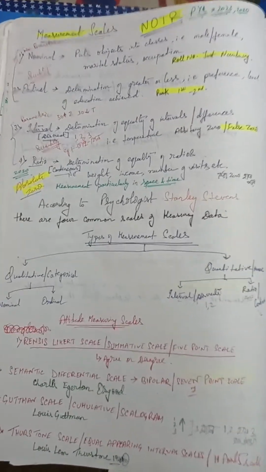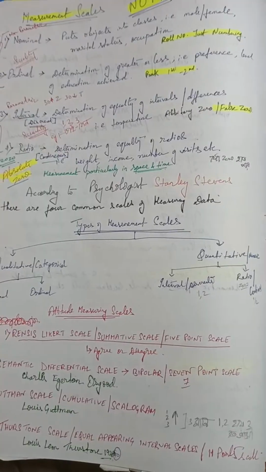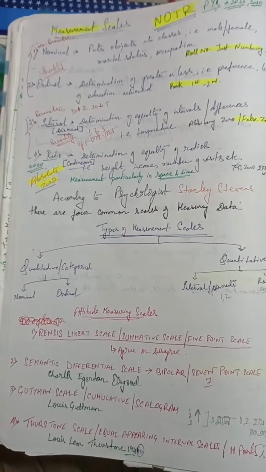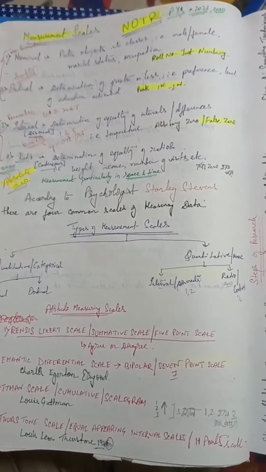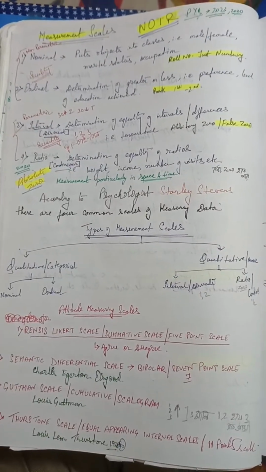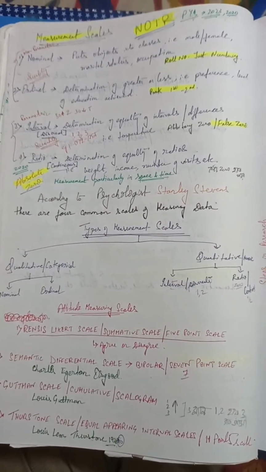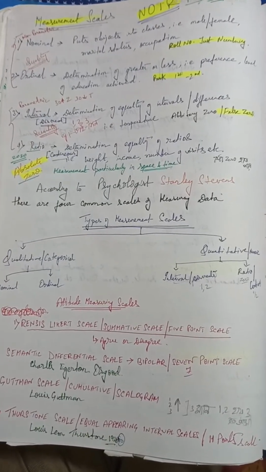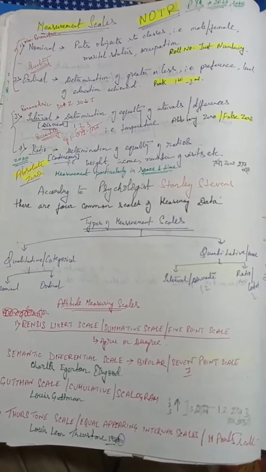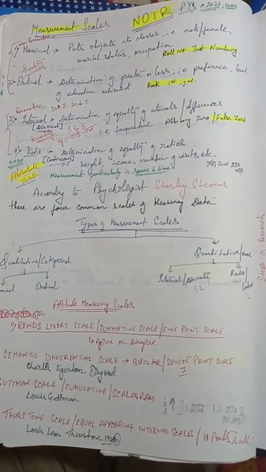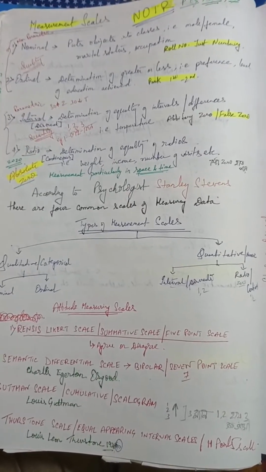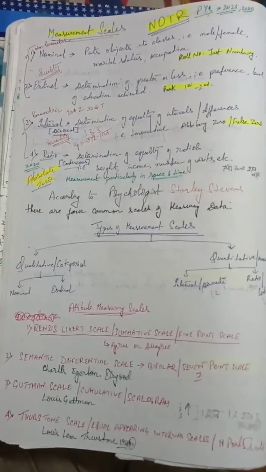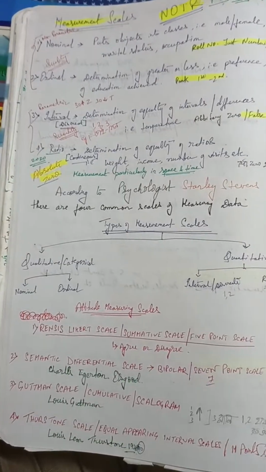So what are the characteristics of nominal scale? It categorizes or labels or names; from the word nomenclature it comes, names, and it's nominal. No inherent order or ranking. In nominal scale we don't have any inherent order or ranking. Only equality or difference can be identified, whether values are the same or different. Mathematical operations like addition and subtraction are not possible in nominal scale. In names we cannot mathematically do addition or subtraction.